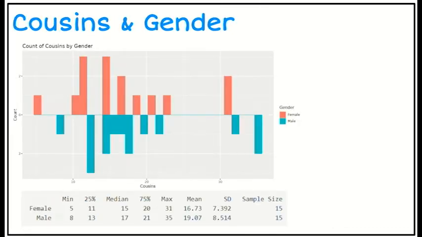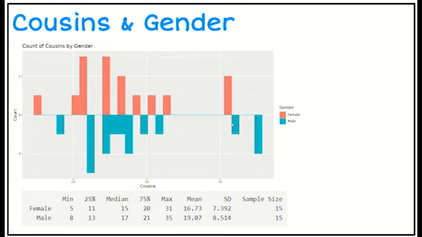Okay, so now I've got a triangular graph here looking at cousins. So looking at the males and the females, the females are the orange ones on top and the males are the green ones underneath. If I look at the shape of that distribution for both of them, they're both a right skewed distribution. So there's a bulk of the data down here, and then there's a longer tail going up.